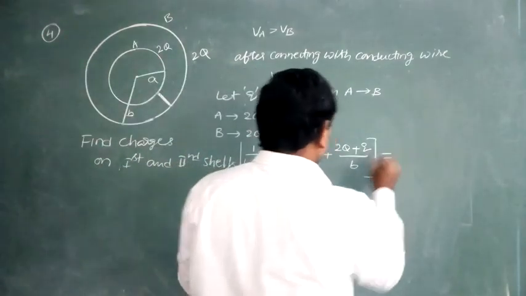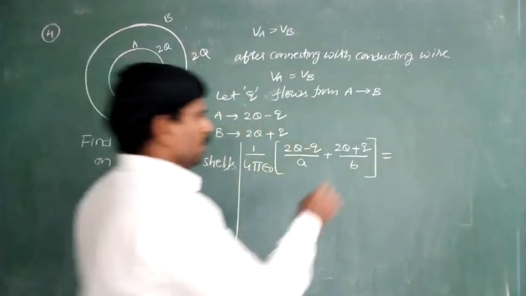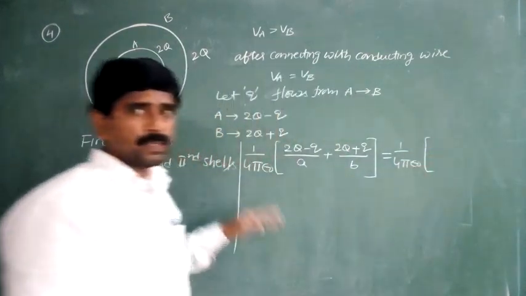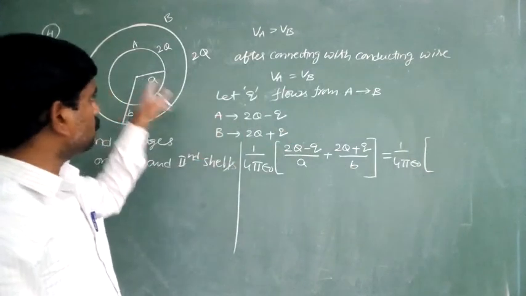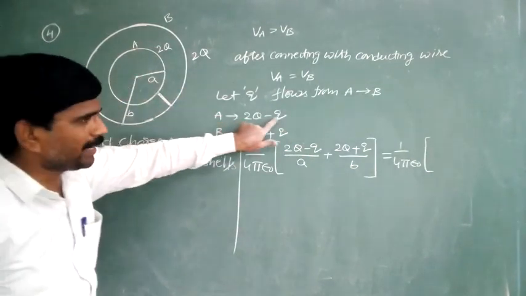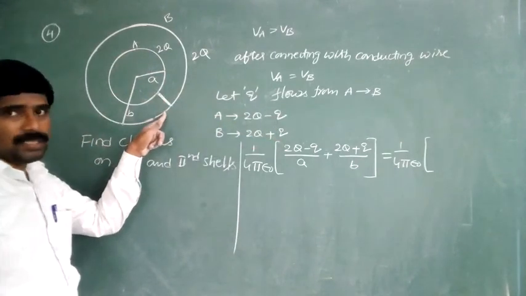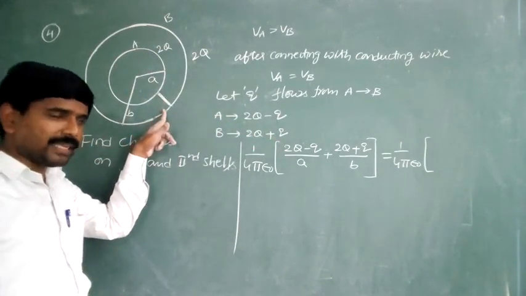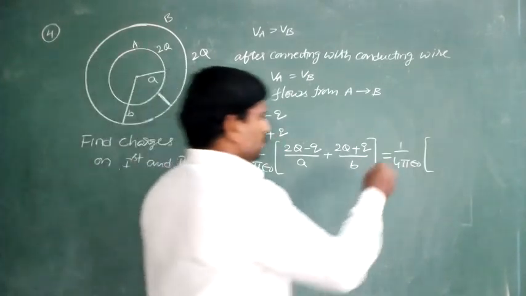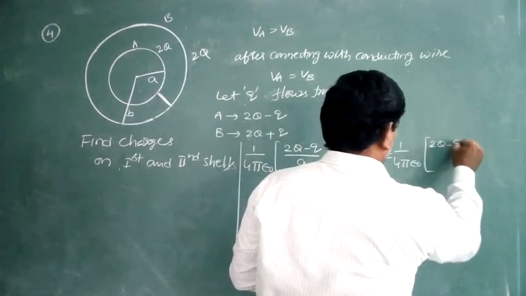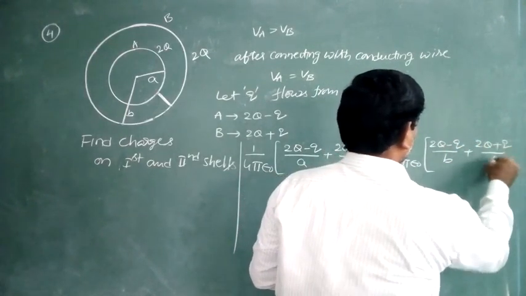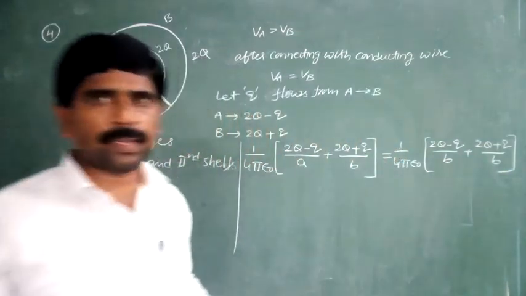Next, for the second shell, 1 by 4 pi epsilon naught into the potential due to the charge 2q minus q. What is the potential on the surface of the second shell due to this charge? So here it is (2q minus q) by B plus (2q plus q) by B.